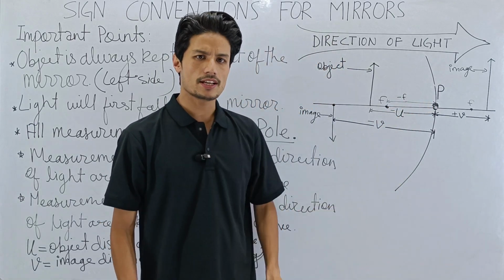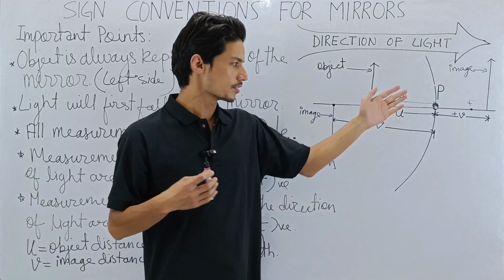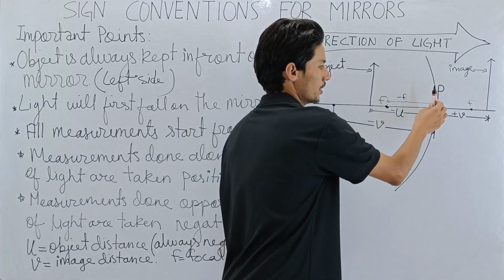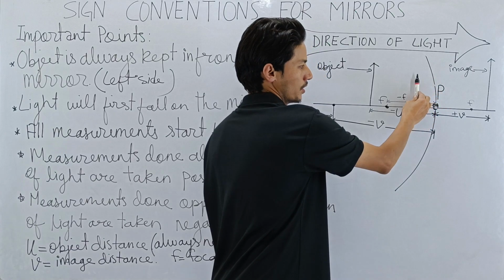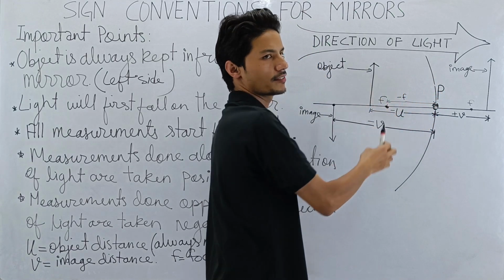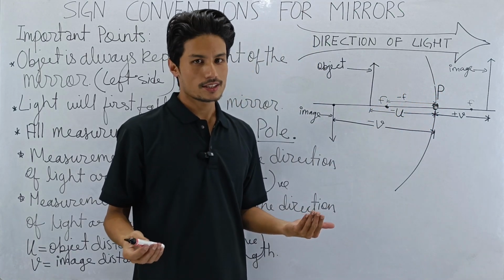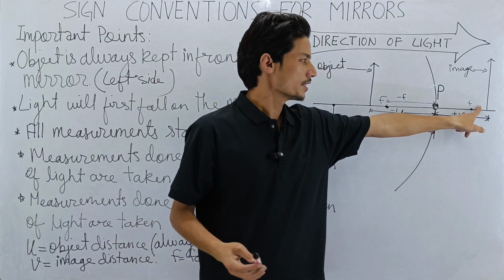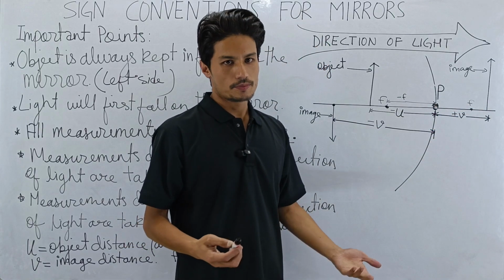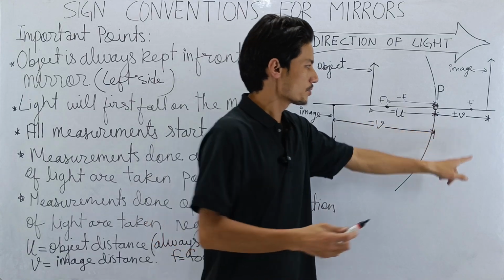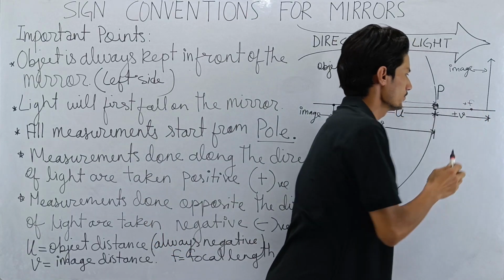Let's confirm it. You don't believe me? To measure this focal length, I'll start my journey from here. So I'll be moving in this direction, which is opposite. So it will be negative. Then this focus is for this image. So will it be positive or negative? It will be positive. Why? Because the image is positive.